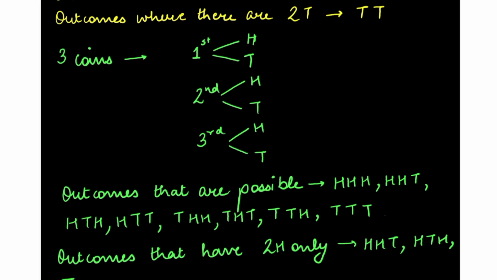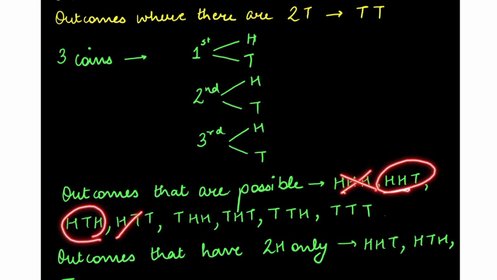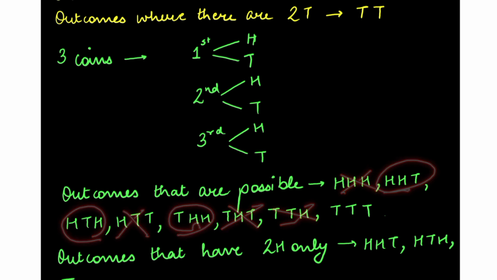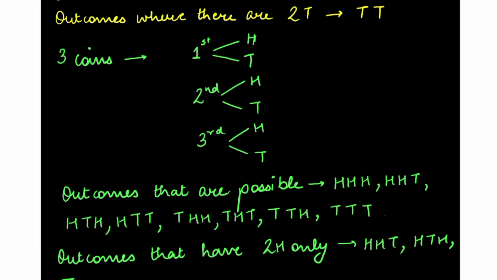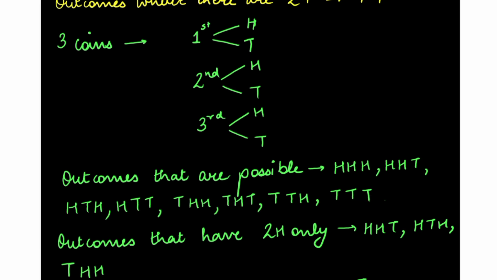Now let's discuss some cases. Outcomes that have only two heads. H is heads, two heads. Now this one has three heads, no. This has two heads, yes. This has two heads, yes. This has one head, no. This has two heads, yes. This has one head, no. This has one head, no. So there are these three possible scenarios, that is HHT, HTH, and THH, where there are only two heads.